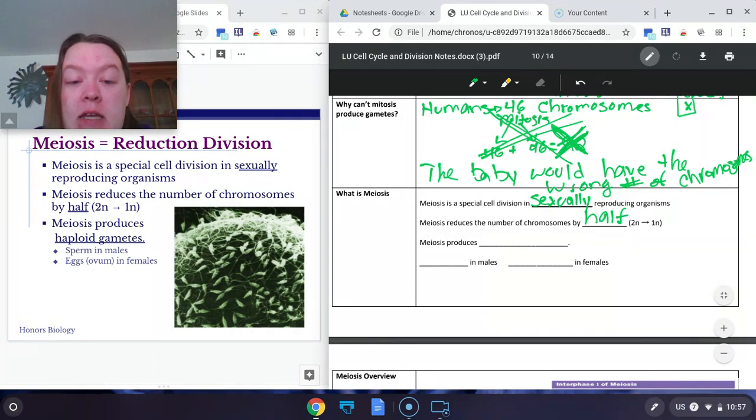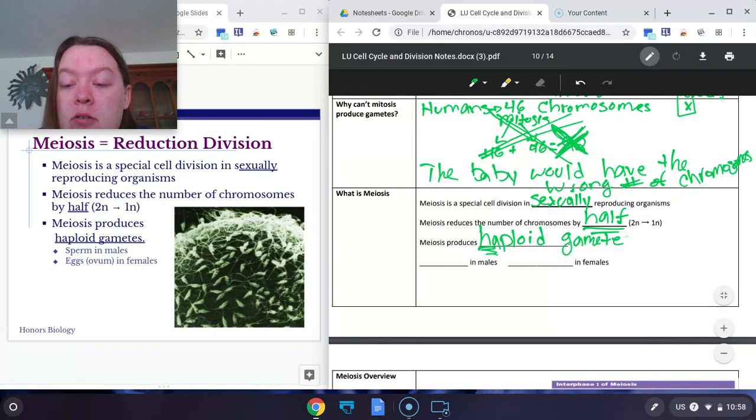So it would take a cell with 46 and make a cell with 23. So it reduces the number in half. Therefore, meiosis makes haploid. Remember, haploid means a cell with half the number of chromosomes, HA for half, and it makes gametes. And remember, gametes are sex cells.